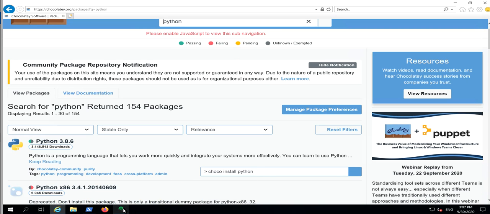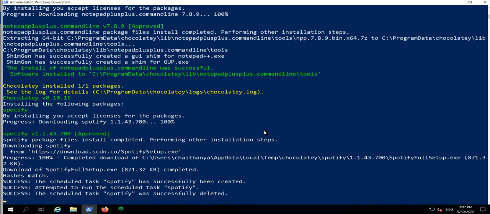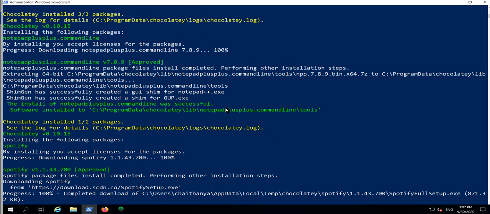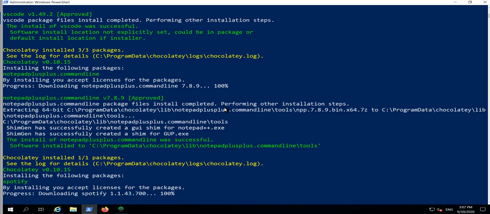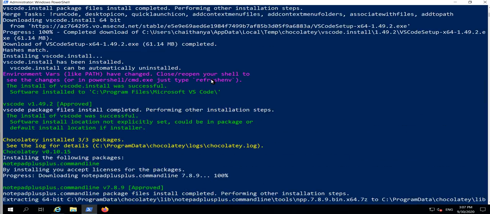You can see Spotify is also showing in my taskbar. Spotify is installed. Notepad++ has also been installed. VS Code is also installed.